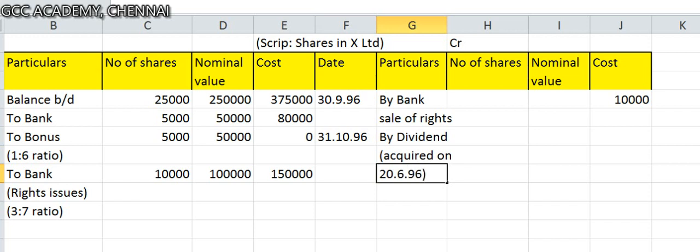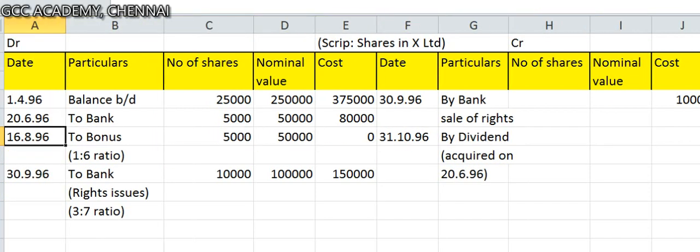Only that is going to reduce the cost. The rest of it will go to P&L. Carefully observe. You can also have a column here for dividend which will go to the nominal account, which is going to P&L. So on 2/6/96 he purchased. Look at this question. Dividend for the year ended 31/3/96 at 20% was declared by X Limited, and dividends for shares acquired by him on 2/6 ought to be adjusted against cost of purchase.